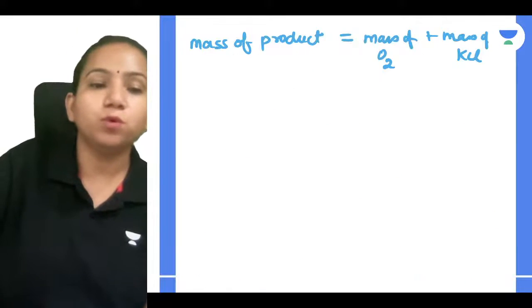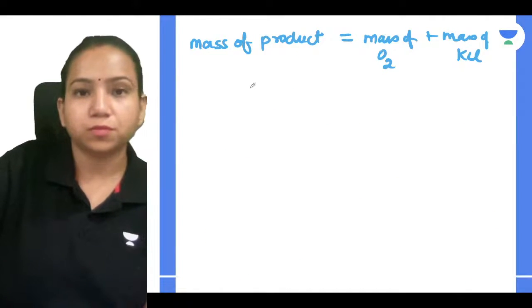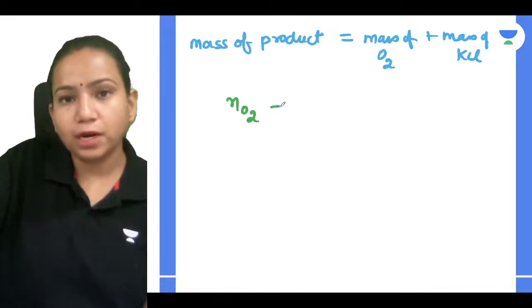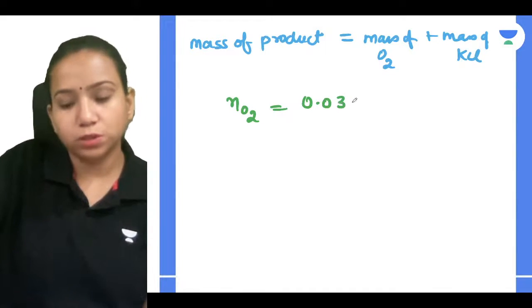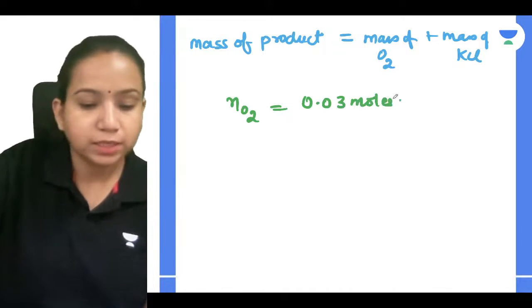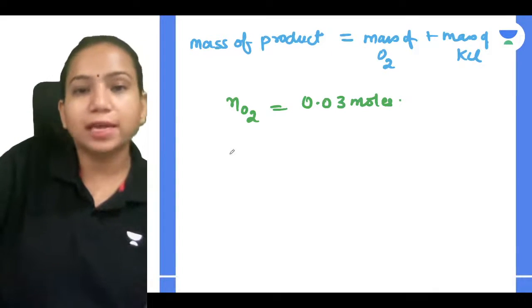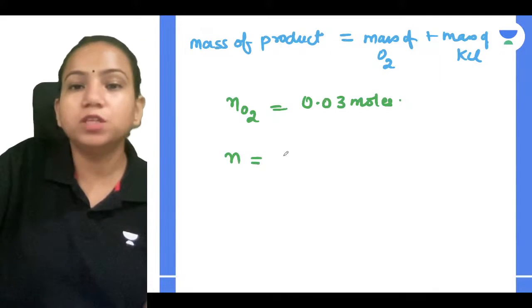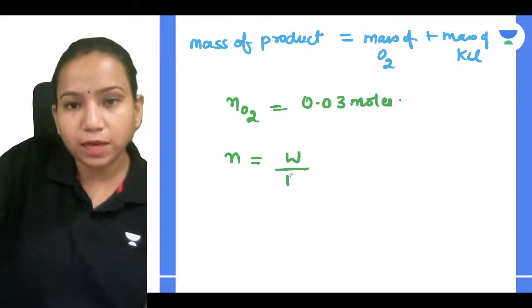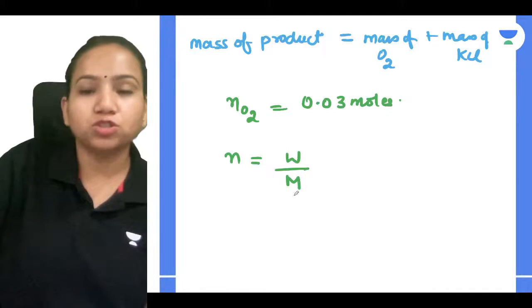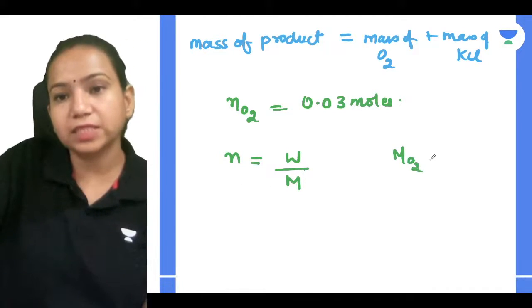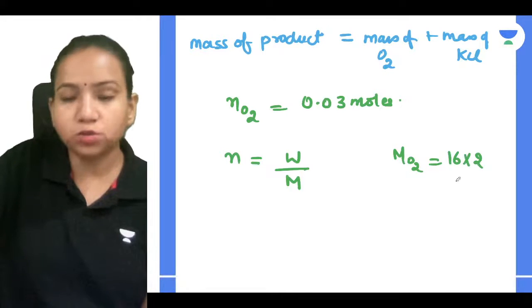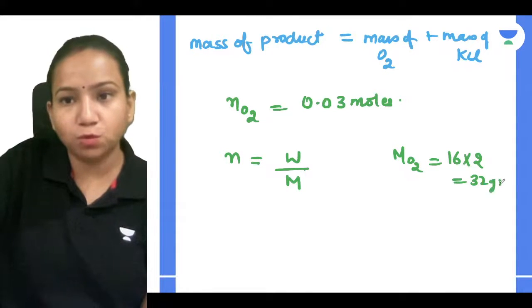Yes. The number of moles of oxygen given to me is 0.03 moles. Number of moles is equal to given mass divided by molar mass. The molar mass of oxygen is 32: there are 2 atoms of oxygen, so 16 into 2, 32 gram per mole.